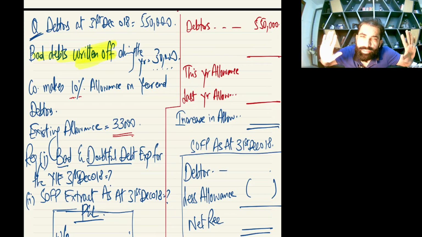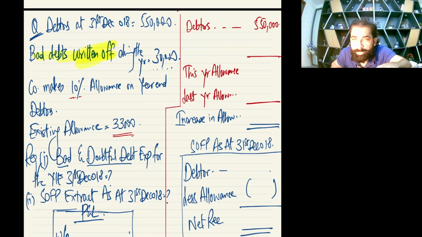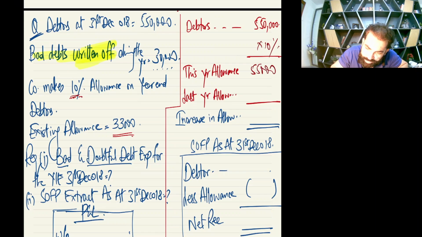This is the case 1. So you don't need to subtract this 30,000 from 550. Already means already deducted. Already the entry has been made. So your year end debtor is 550. Now what they are saying, company makes 10% allowance, so you will make a 10% allowance. It's going to be 55,000 this year allowance.